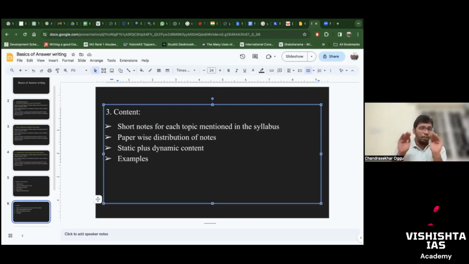You can prepare from the static part or current affairs. Take 1 year of monthly magazines, identify all the subtopics mentioned in the syllabus, and have brief notes: issue, solution, some data. You should have very pre-prepared notes.